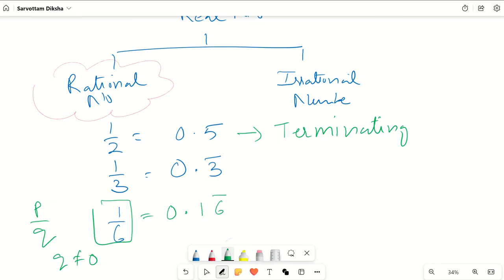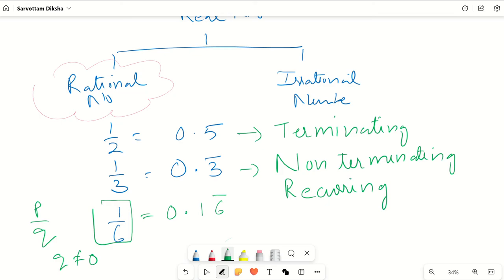Now, the second kind is non-terminating. Non-terminating means it does not stop. See, it kept going. So many threes came, and there is no end to it. If I keep dividing, it won't stop even if I do it a thousand times, a million times. But it is recurring. Recurring means the same digits keep repeating, reoccurring, you can say. So rational numbers are of two kinds: one is terminating, second is non-terminating and recurring.